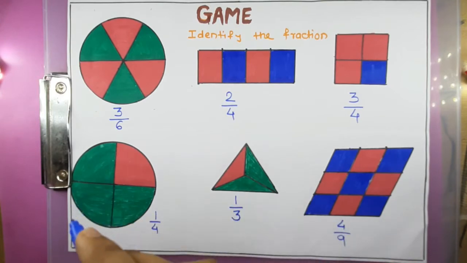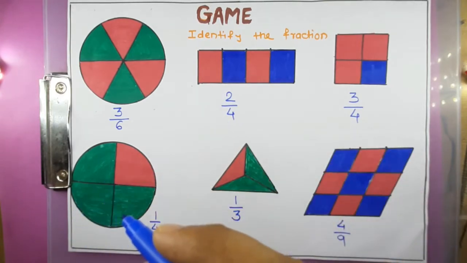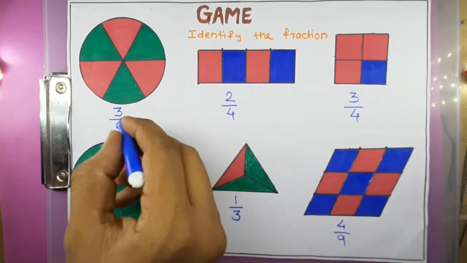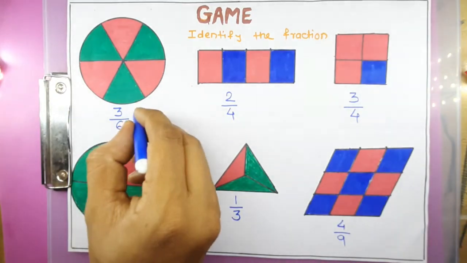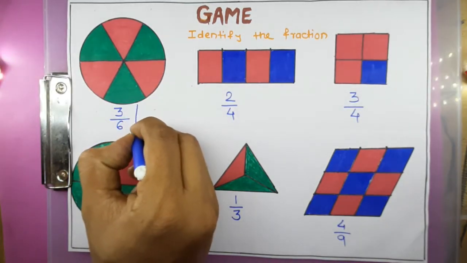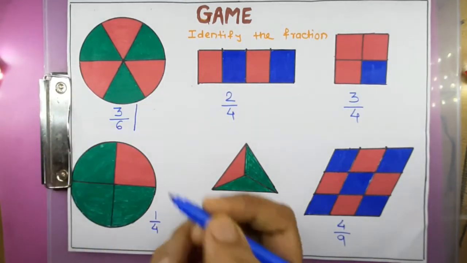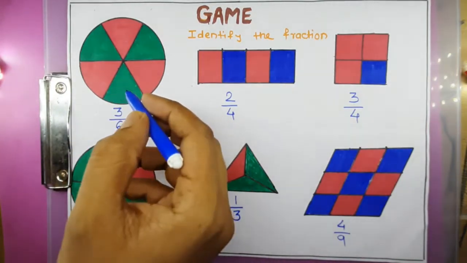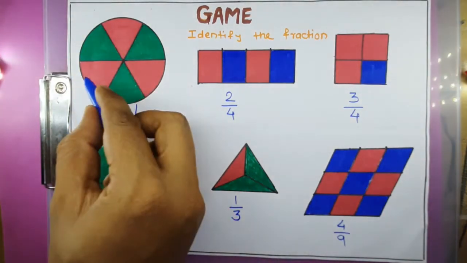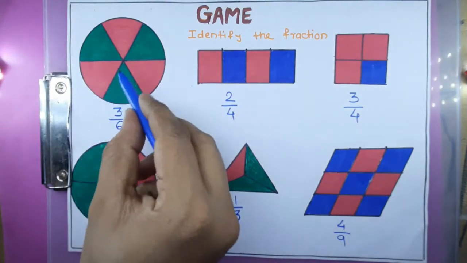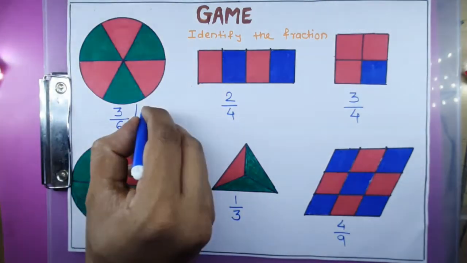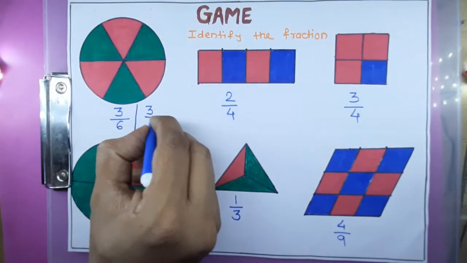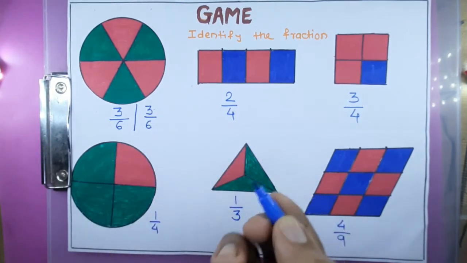I hope you have understood this. So this I have written for red color. Now you can write or guess for green color. So first count how many parts are there. That is 6 parts. From those 6 parts, 3 parts are green. So again, for green I will write it as 3 upon 6.